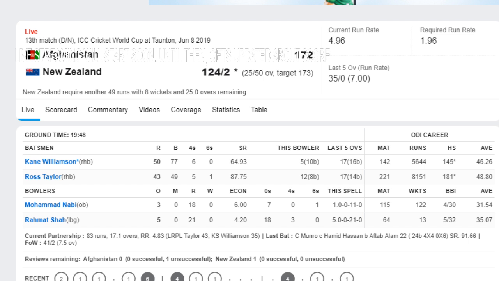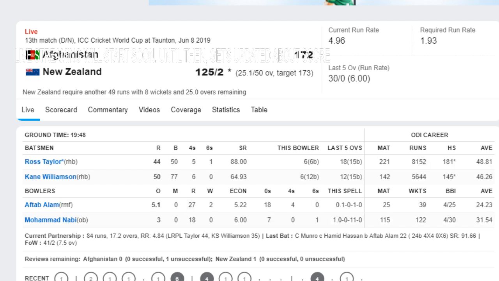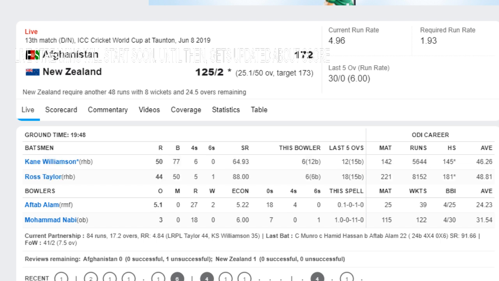Kane Williamson, who has averaged 46.26 in ODIs, on the other hand, is the most experienced batsman of New Zealand, Ross Taylor, who has a 48.81 average and has scored more than 8,000 career runs. Aftab Alam has started to continue, who has taken the 2 wickets. The 2 wickets of the New Zealand innings are both by Aftab Alam, and the captain has decided to give him a chance to get a breakthrough there. Afghanistan need 3 wickets at least in the next 2 to 3 overs if they want to come back in the match, or the match will slip from their hand.